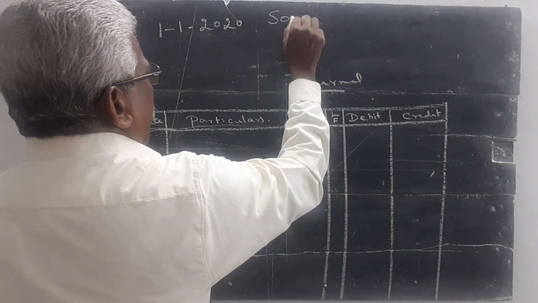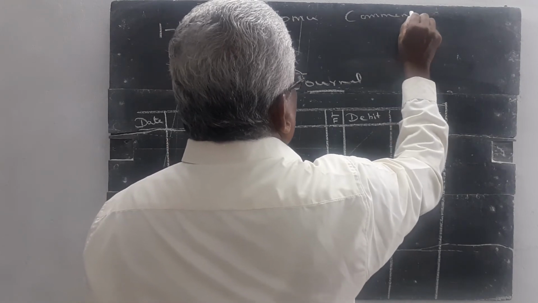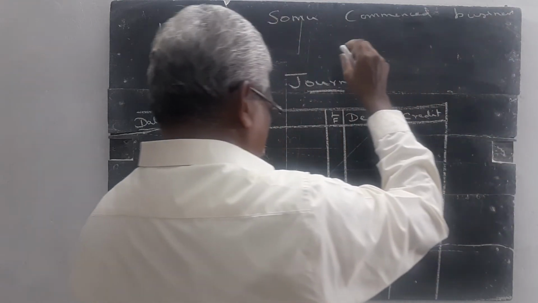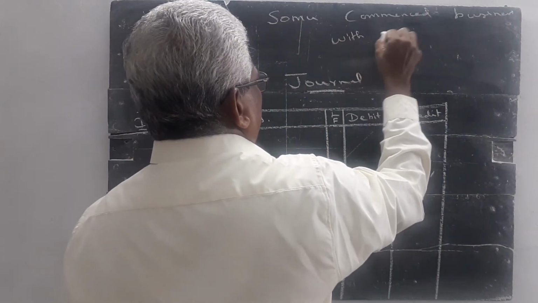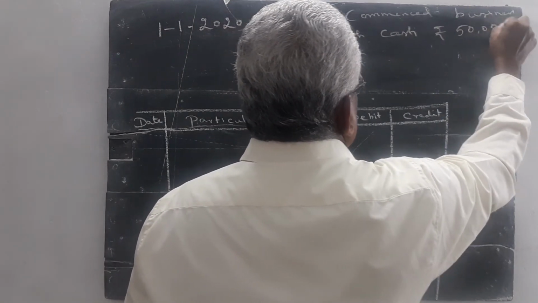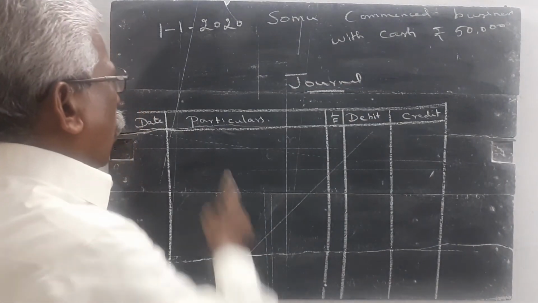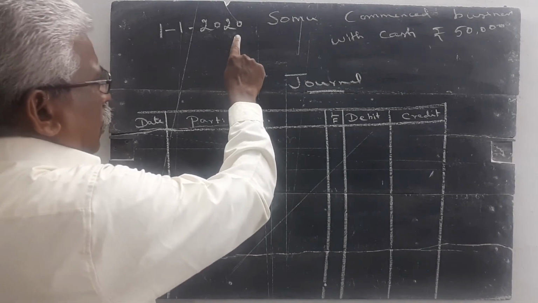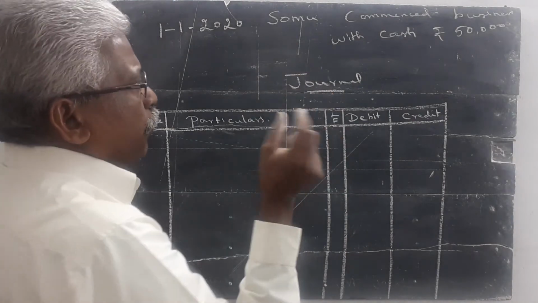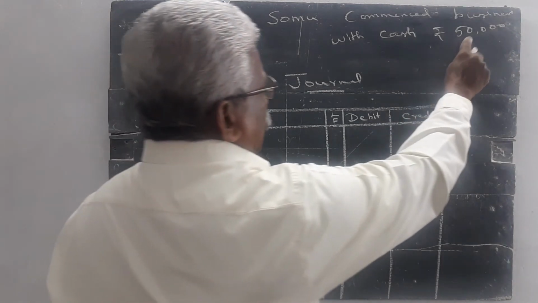Somu, the proprietor, commenced business with cash rupees 50,000. What is the meaning of this transaction? On 1/1/2020, Mr. Somu, the proprietor of this business concern, started business with a capital of rupees 50,000.